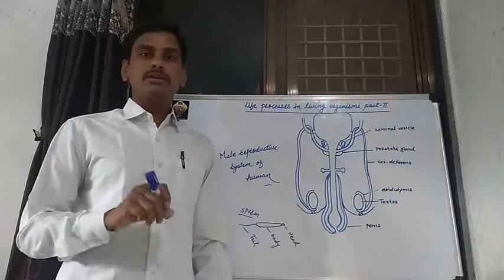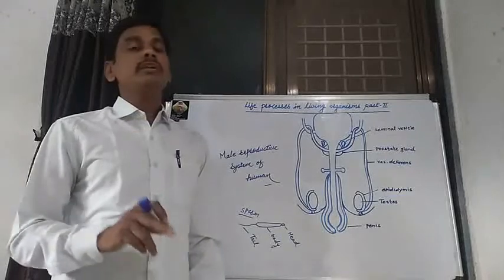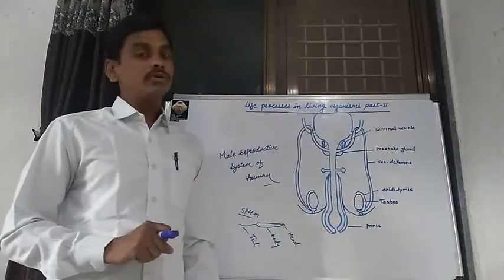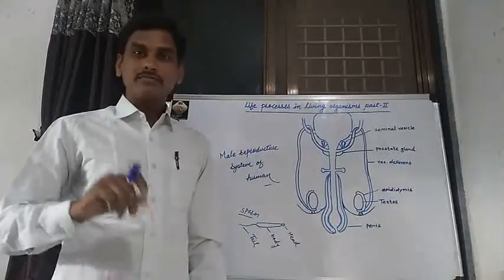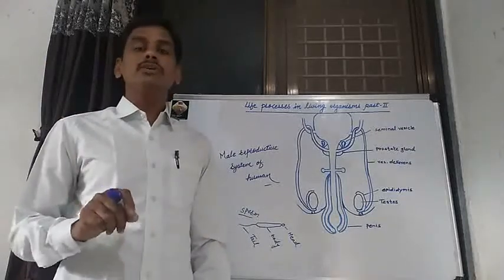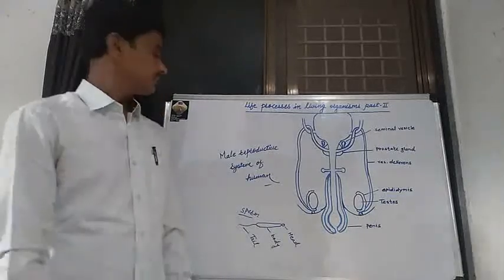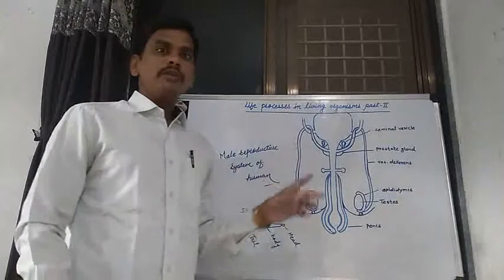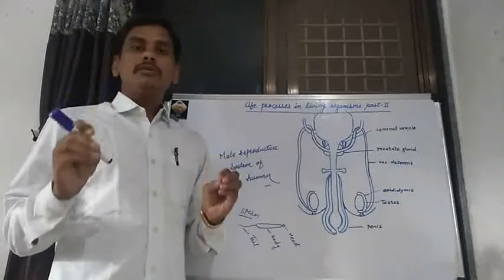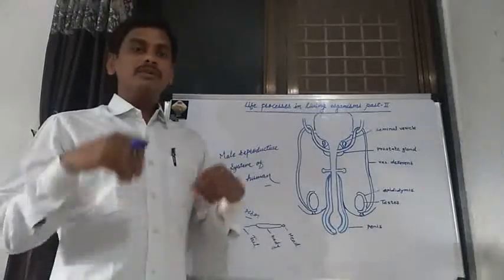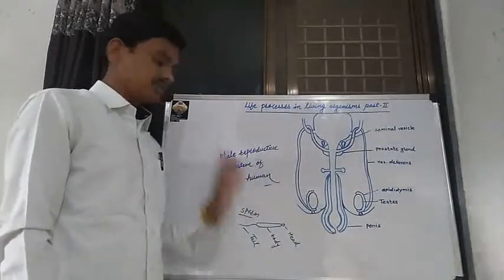How sexual reproduction occurs in plants, and then we start sexual reproduction in human beings. We know that sexual reproduction occurs in plants, in animals, and in human beings. Then how does this sexual reproduction occur in human beings? In human beings, male and female are separate. That's why in a female the female reproductive system occurs, and in a male the male reproductive system occurs.